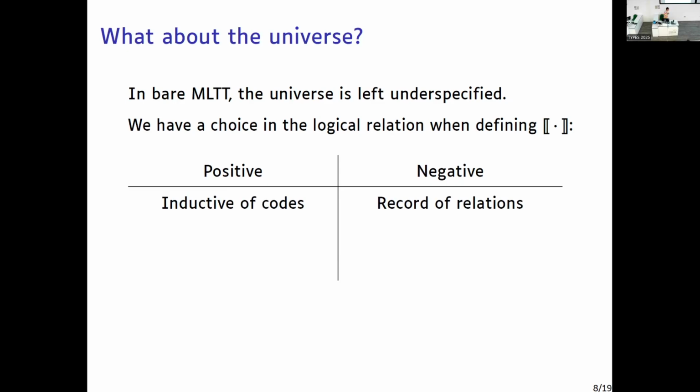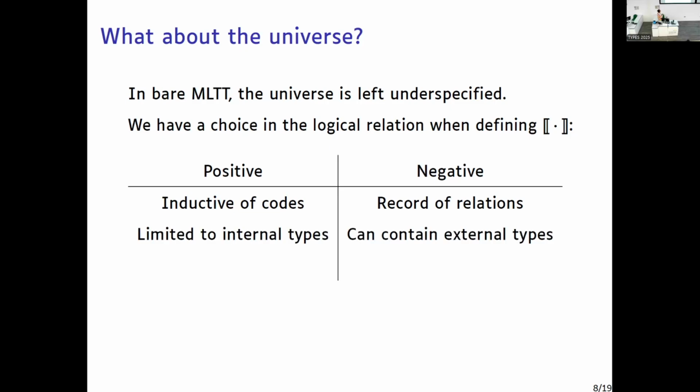You're just saying, all my types, I know them: they're products, sigmas, nats, whatever. Whereas in the negative version, you could say my types are just things that look like realizer relations on terms. You have to axiomatize what that means, but you could do that. And it's actually what's often done in the literature on paper.